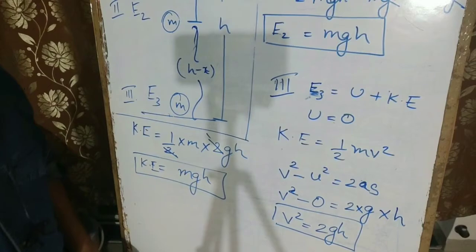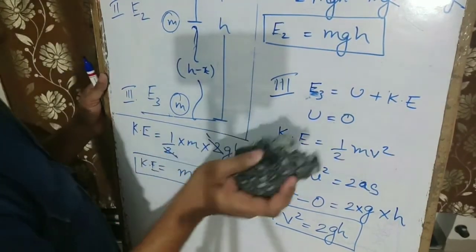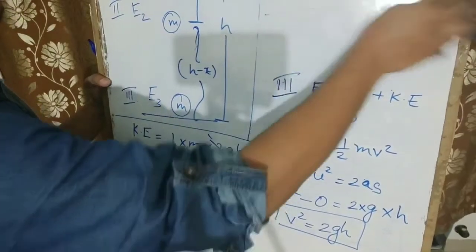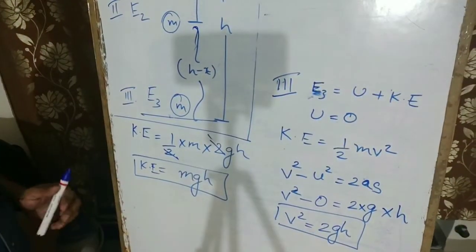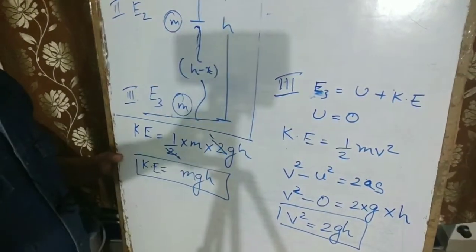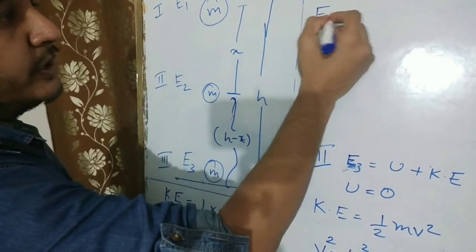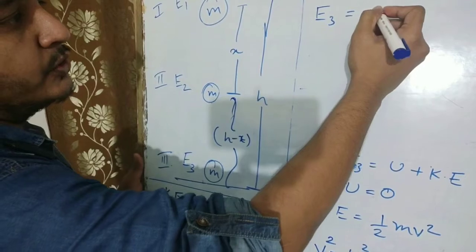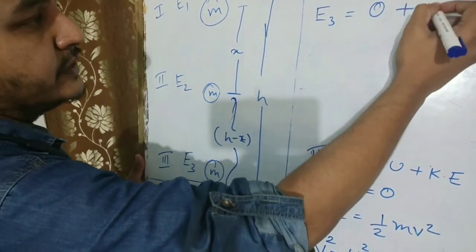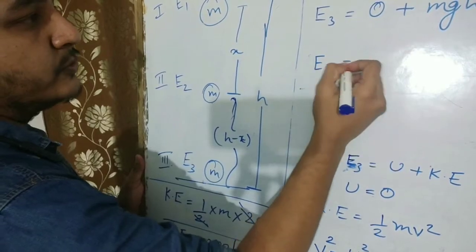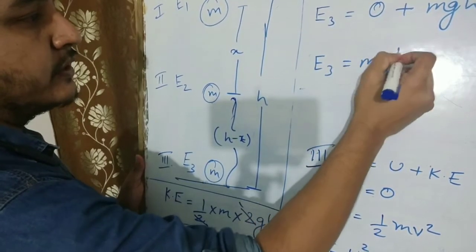So here we'll be finding the value of E3. Now tell me, E3, obviously it will be mgh. Why? Because as I said right now, potential energy is equal to 0 and kinetic energy we just got, mgh. So E3 will also be equal to mgh.